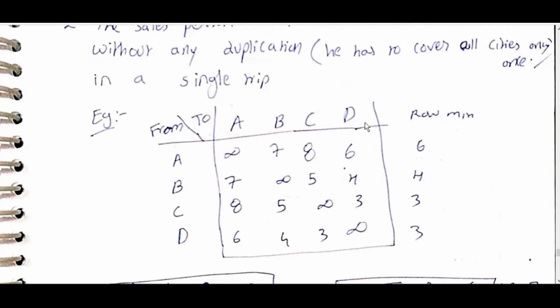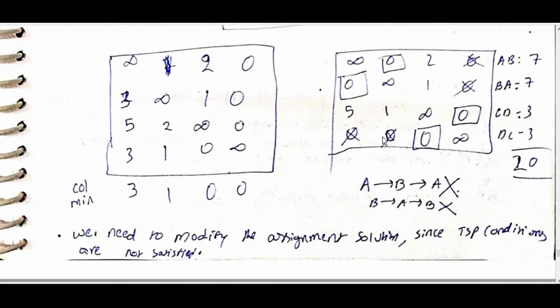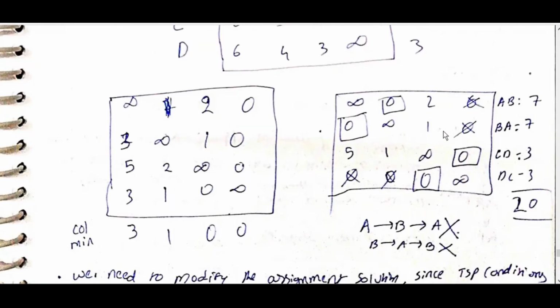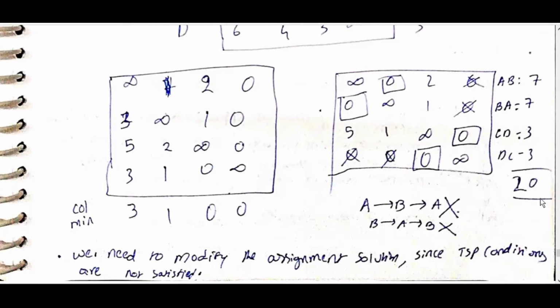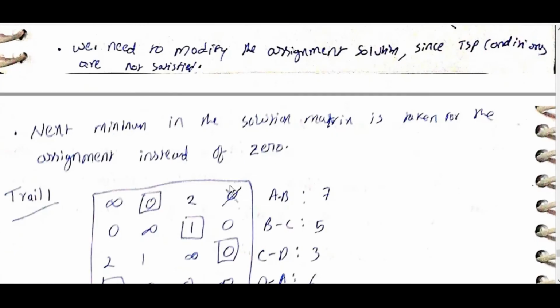From ABCD to ABCD, A to A infinity, B to B infinity, everything, row minimum, column minimum. Then this is done. We have to allot AB 7, BA 7, CD 3, DC 3, total 20. A to B, B to A is not correct. We need to modify the assignment solution since TSP conditions are not satisfied.